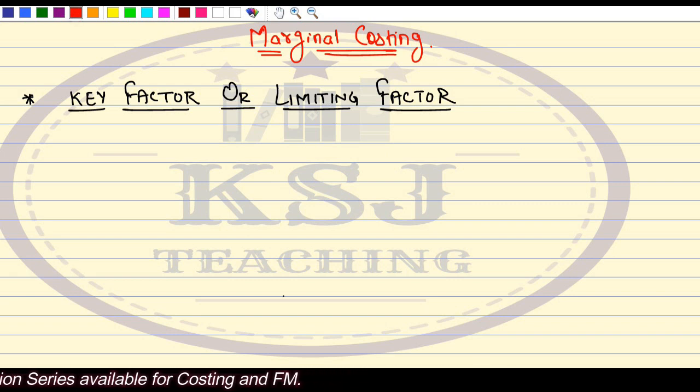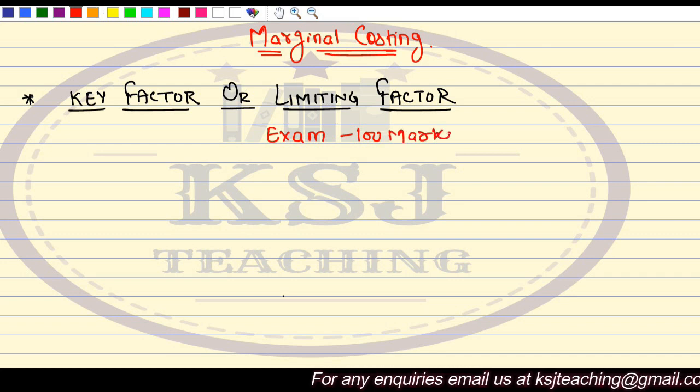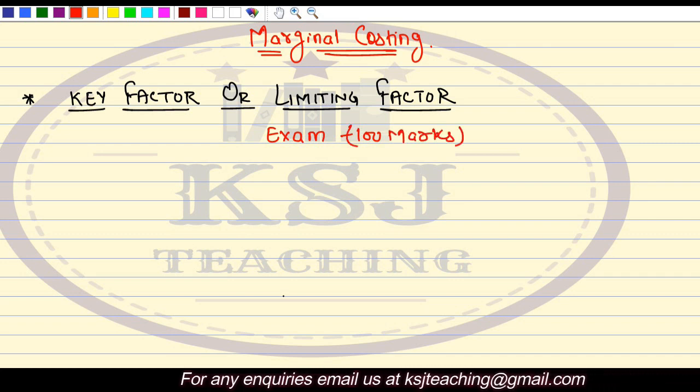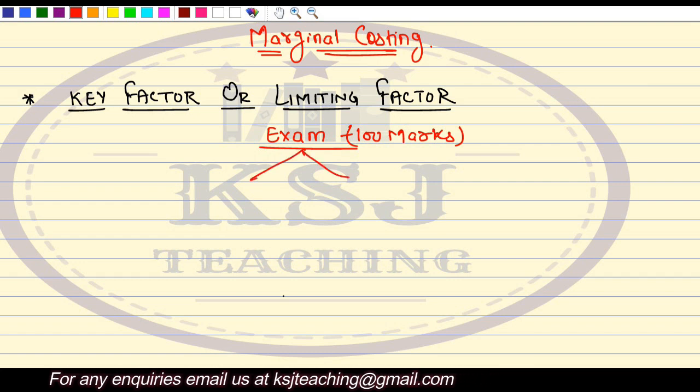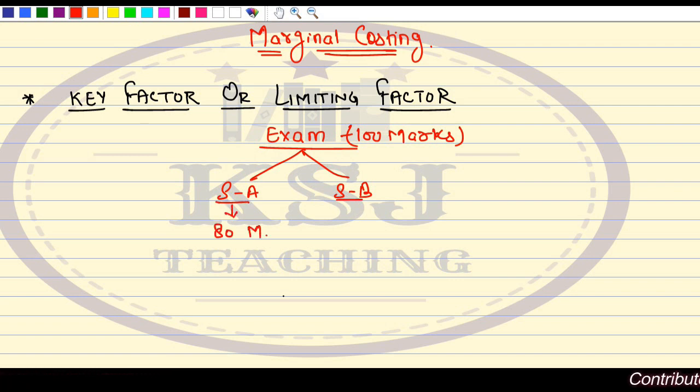Okay, so let's continue with what is the key factor, the limiting factor. Let's say you are preparing for a particular exam of 100 marks. Now this exam is divided into two parts, section A and section B. Section A is of 80 marks and section B is of 20 marks.